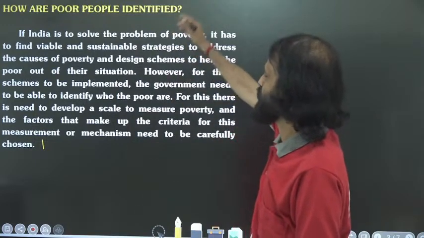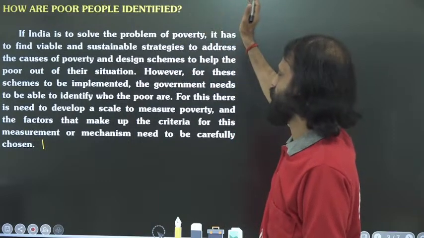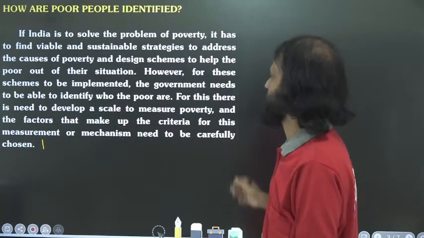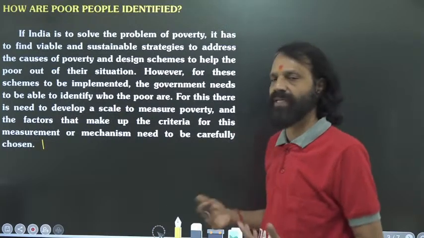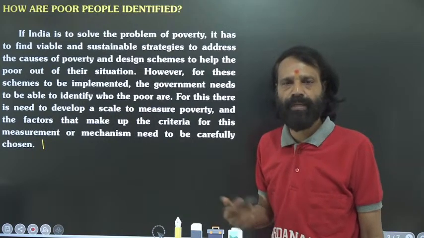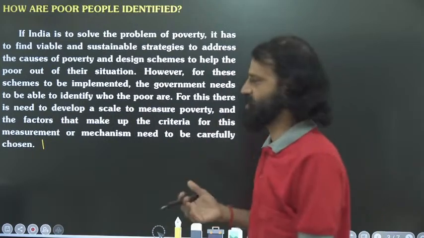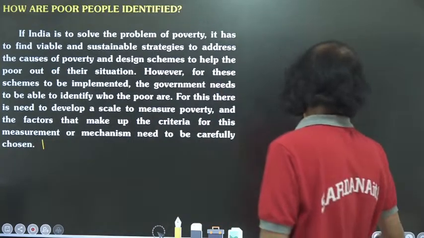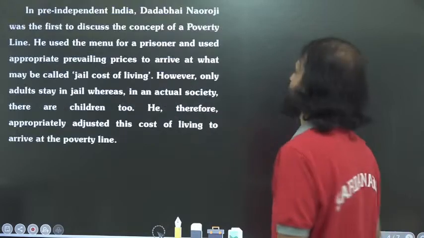So the poverty we wanted to remove from our country, or poverty eradication, must take place. It will happen only when we plan our economy properly. We needed to implement proper strategies in order to eradicate poverty. So we can move on to the next point.